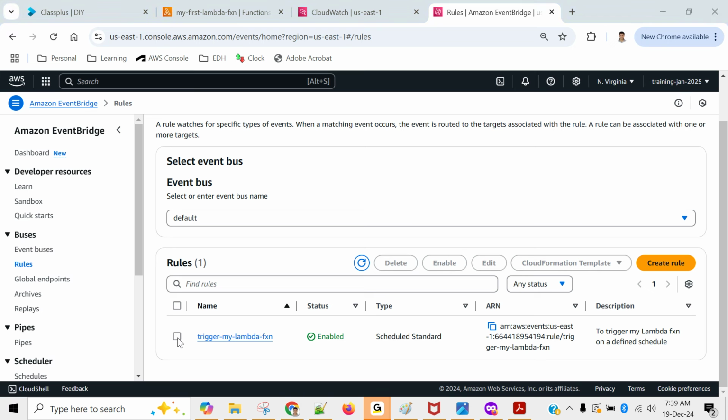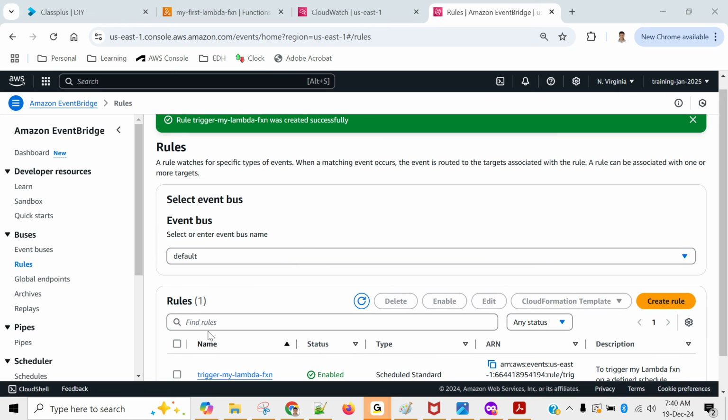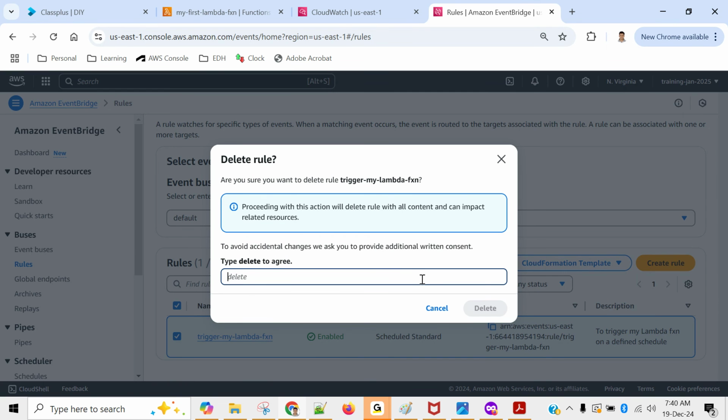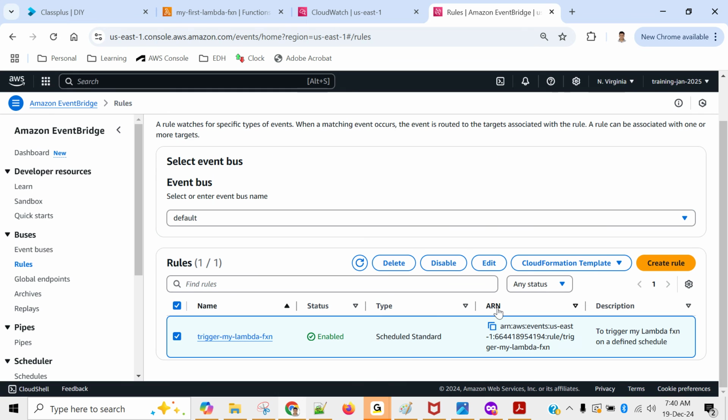So I will click this, click my rule name, and I can either disable or delete. So I will delete for now. Type delete and yes. Okay.